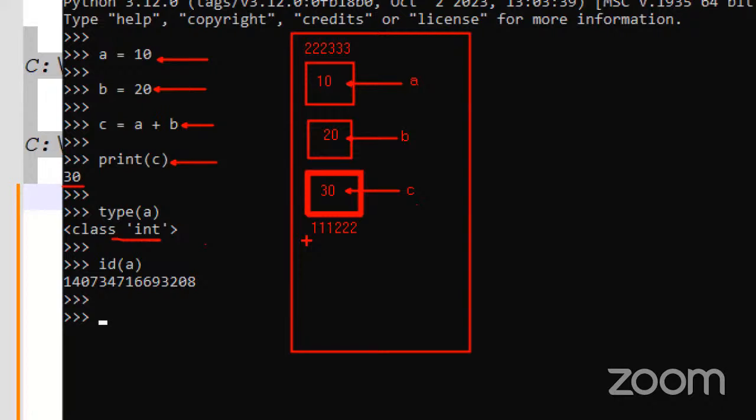These three are basic functions, guys: print function, type function, ID function. Using the print function, we can access a memory's value, using the type function we can see the type of the memory, such as integer type or float type, and using the ID function we can access the address of the given memory. We use these regularly, and slowly we will discuss a lot of functions, guys.